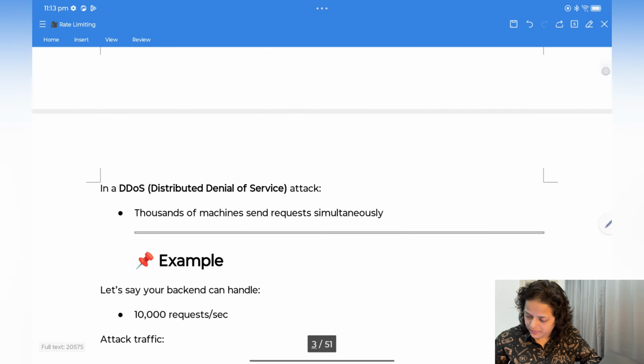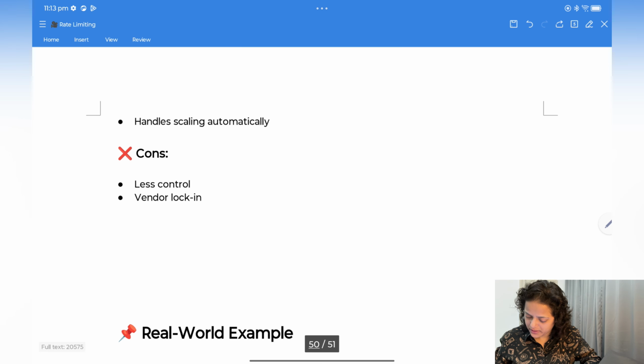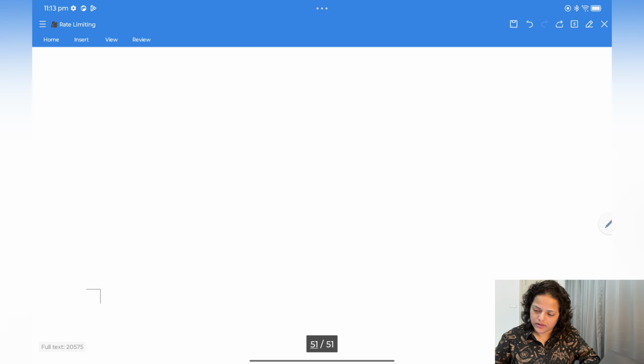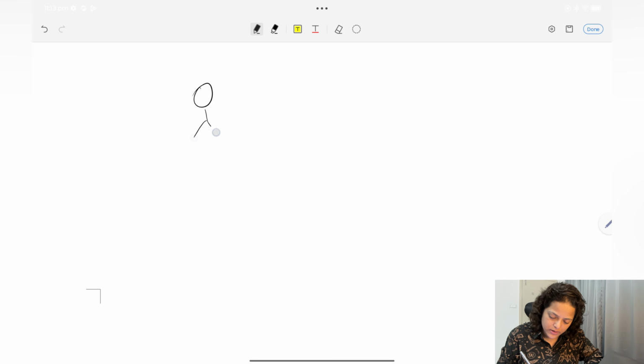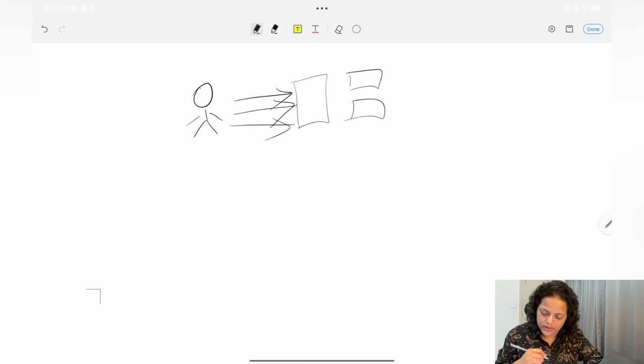So let me go to the notepad, in edit mode. Let's say you have one user here, and this is the server load balancer, and then this is the server. The user is sending requests, and the thing is that you cannot limit users. A user can be anything and they can send any number of requests. So the problem is for your servers.